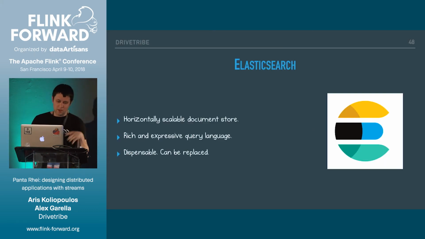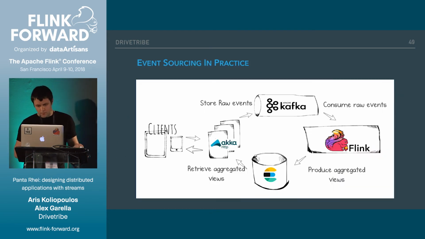And we need a data store as well, and we have chosen to use Elasticsearch because it's a horizontally scalable document store with a really rich and expressive query language. And the good thing is that it's dispensable. This is not the source of truth of our system, which means that if we find another data store with better characteristics, we can just replay the log through our stream processors and have a new data store in place.